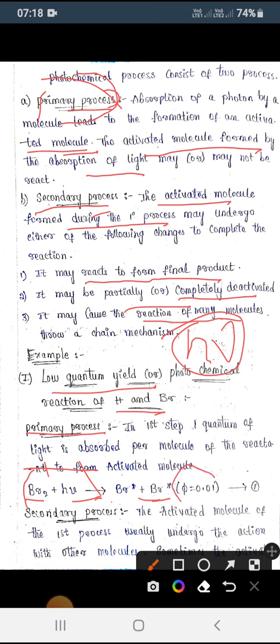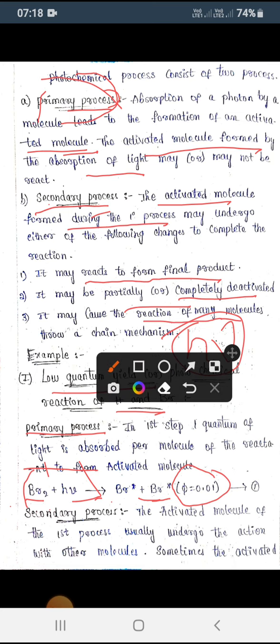And it is having the quantum yield of how much here? It is having phi equals 0.001. So let us take that as the second one. Means what? It formed the activated molecule. So in the secondary process, what happens? The activated molecule of the first process will form other molecules.